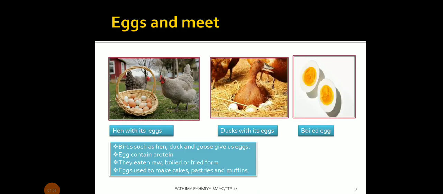Eggs and meat. You can see a hen lays eggs, as well as a duck. The hen with its egg is in the first picture, and the duck with its egg is in the second picture. The third picture is a boiled egg. Birds such as hen, duck, and goose give us eggs. Eggs contain protein. They are eaten raw, boiled, or fried. Eggs are used to make cakes, pastries, and muffins.